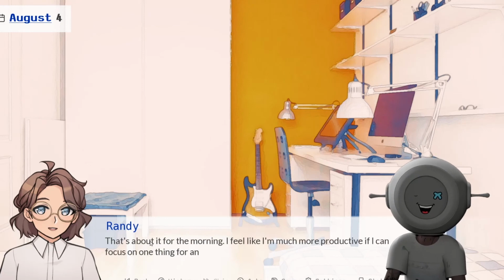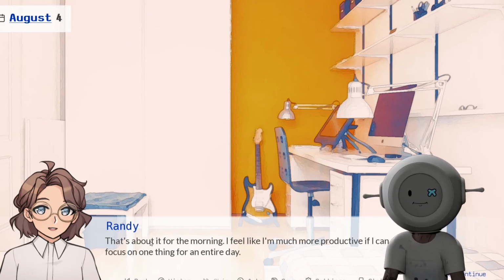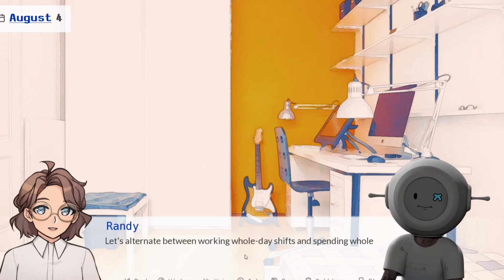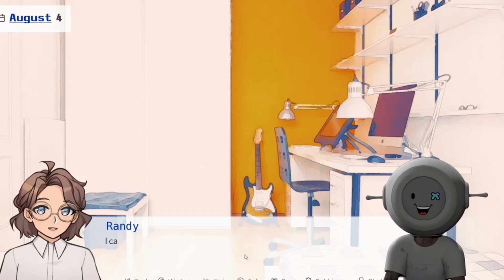We don't know a damn thing about coding, and we're killing it. That's about it for the morning. I feel like I'm much more productive if I can focus on one thing for an entire day. I feel you. I feel the same way. Anyway, let's alternate between working whole day shifts and spending whole days studying.